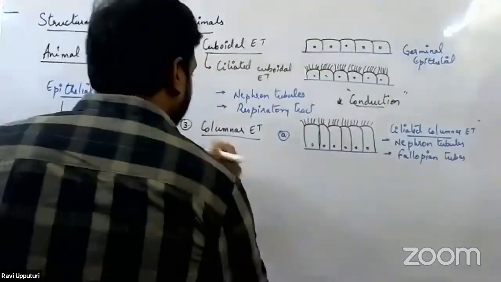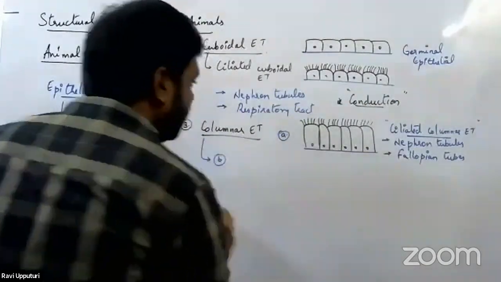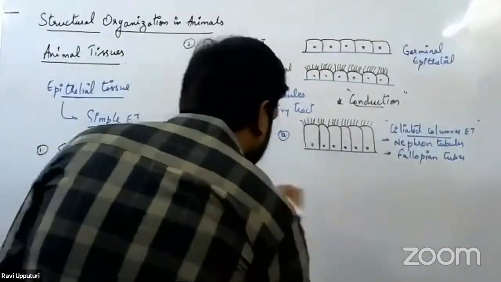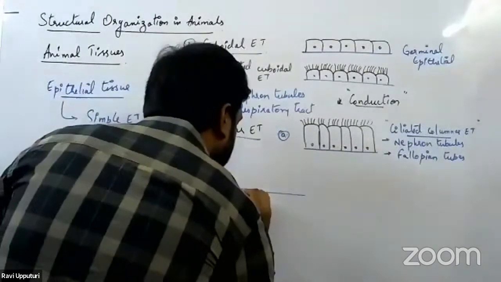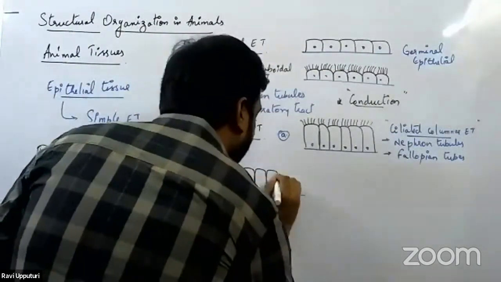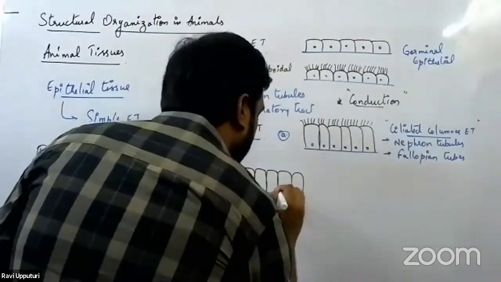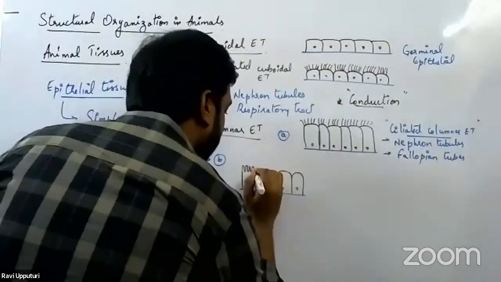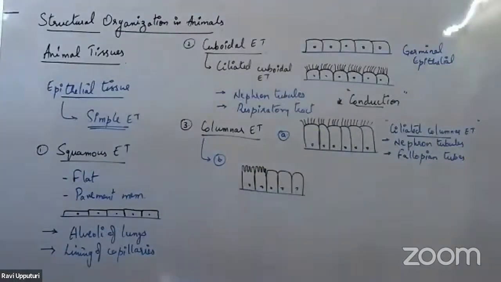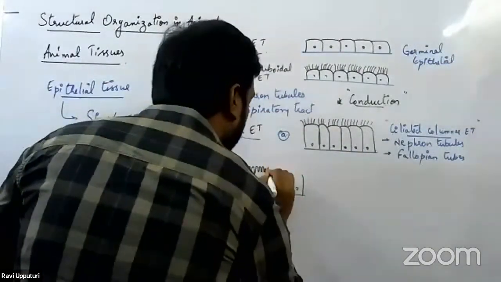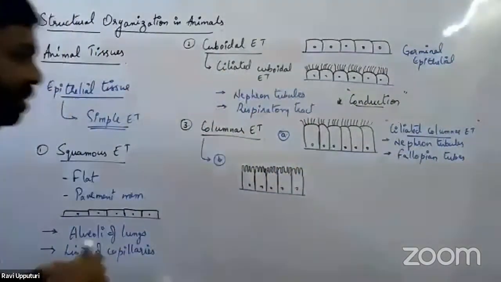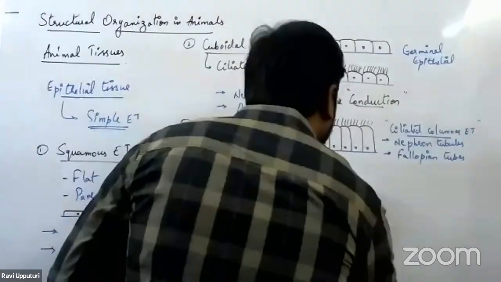Now, the second modification which is shown by columnar epithelial tissue is that there are infoldings present. So if this is the basement membrane what we have, and these are the long slender cells what we have, then on the apical surfaces there are these folds which are called villi or microvilli. So if there is presence of villi or microvilli on that free surface, we would start calling them brush bordered epithelial tissue. So this is the second type of tissue what we have, which is called the brush bordered epithelial tissue.